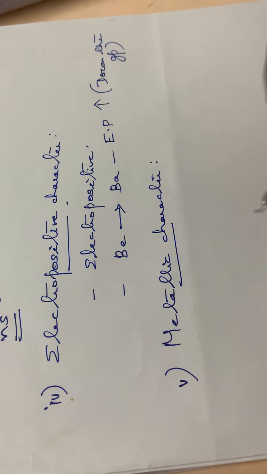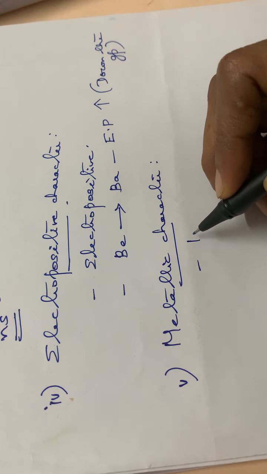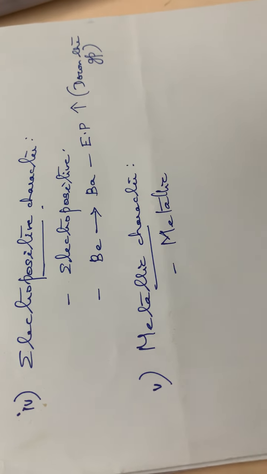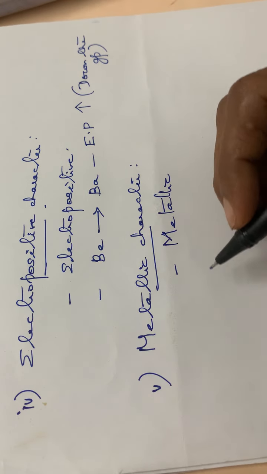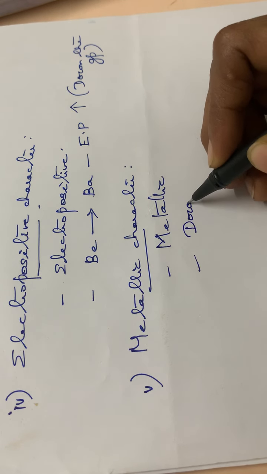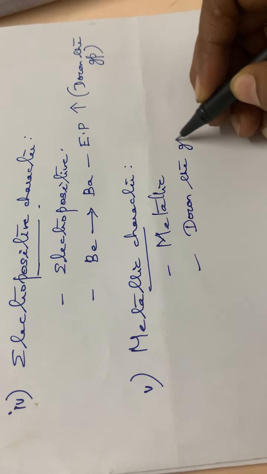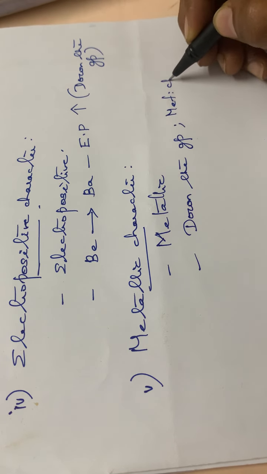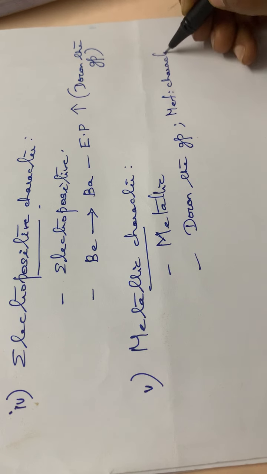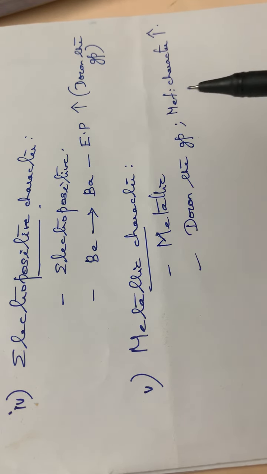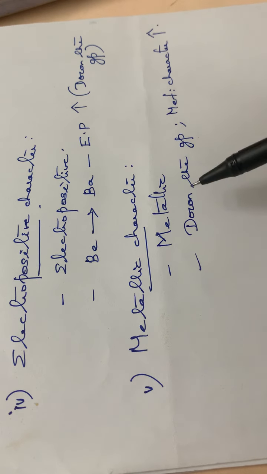Then the next one, that is the metallic character. Normally, group 2 elements or alkaline earth metals are metallic in nature. The metallic character also increases down the group. So generally they are metallic in nature.